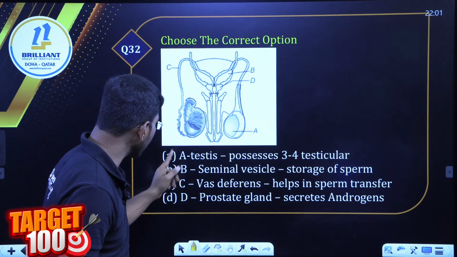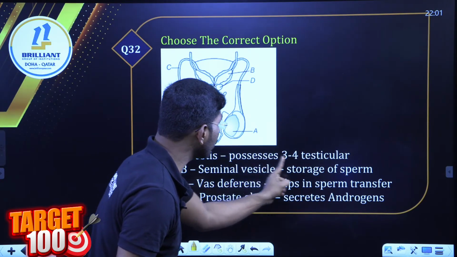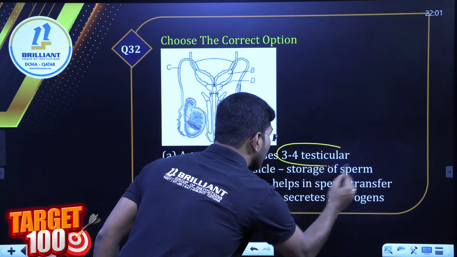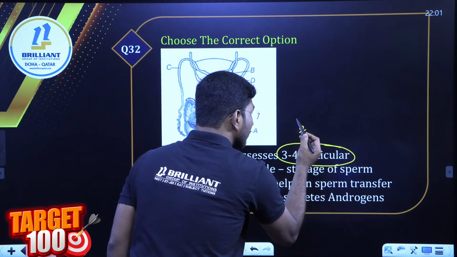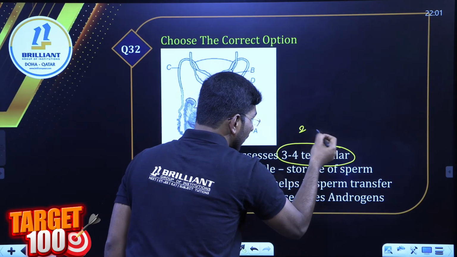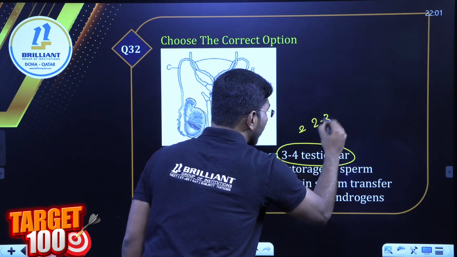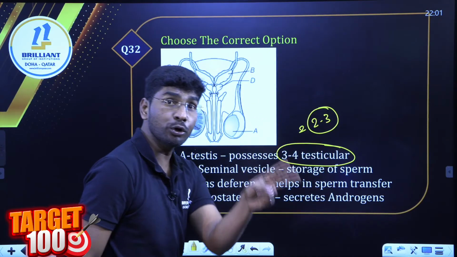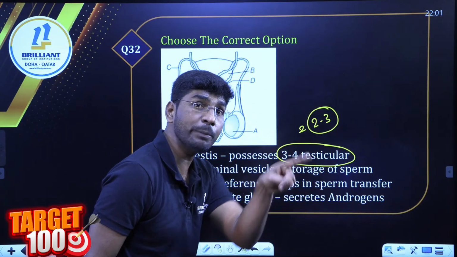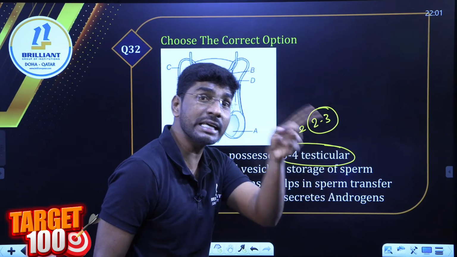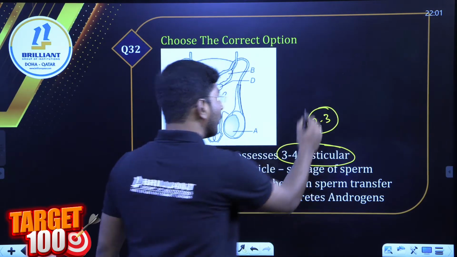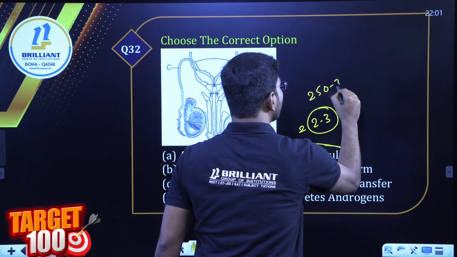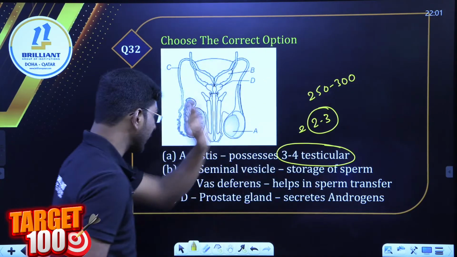So here it is what? A: testis possess 3 to 4 testicular lobes. Oh my God, Pavitra. Each testis contains approximately 250 to 300 testicular lobes, right? Each lobe has 2 to 3 seminiferous tubules. So option A, keep aside.